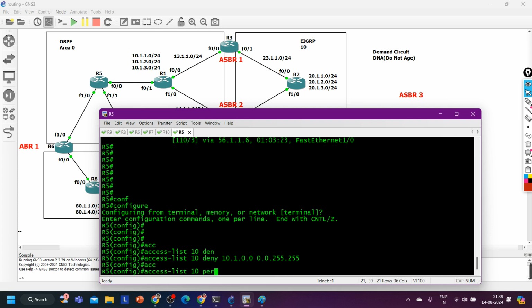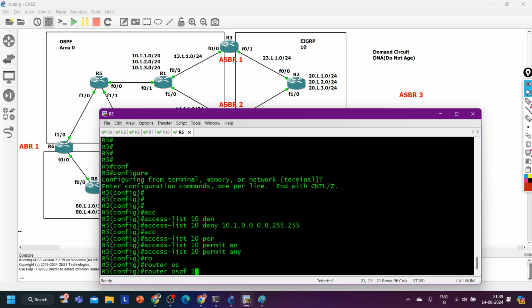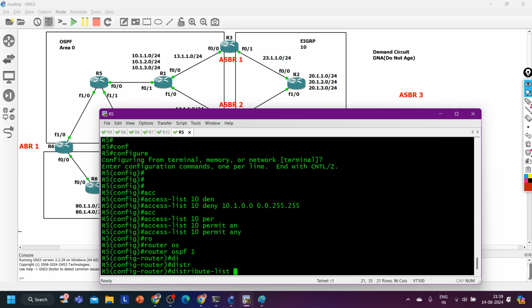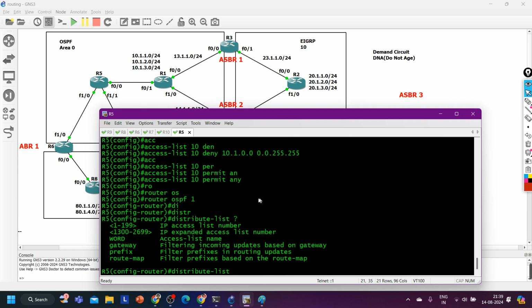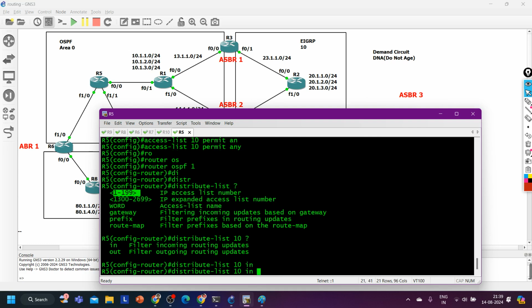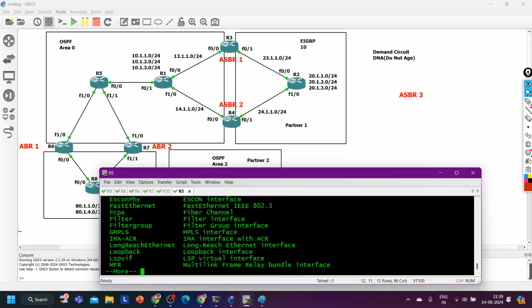Then access list number 10, permit any, rest all are permit. Now router ospf 1 and distribute-list. I'm going to call the ACL, a standard ACL, standard ACL number 10. Then in which direction do you want to apply? In direction. On the internal routers we will only filter in the in direction.